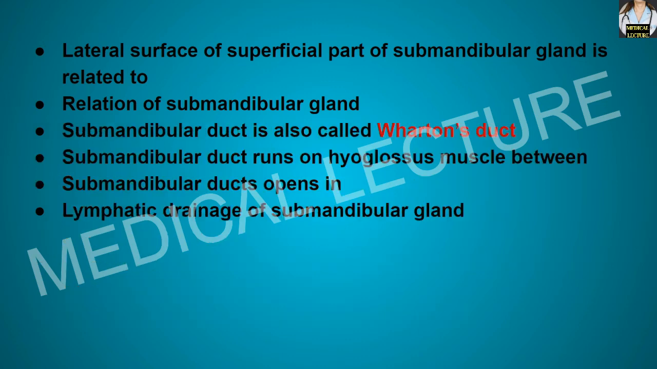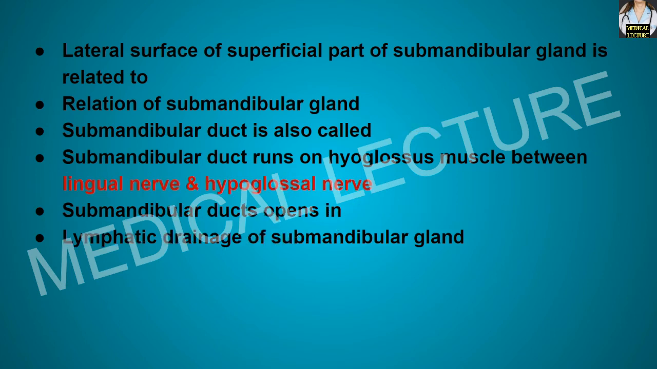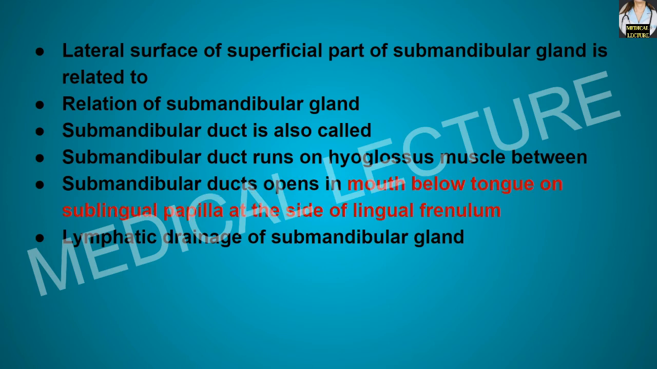Now, the submandibular duct is also known as what? It is also known as Wharton's duct. The submandibular duct runs on the hyoglossus muscle between what? Between the lingual nerve and the hypoglossal nerve. The submandibular duct opens basically in the mouth, on the sublingual papilla at the side of the lingual frenulum.